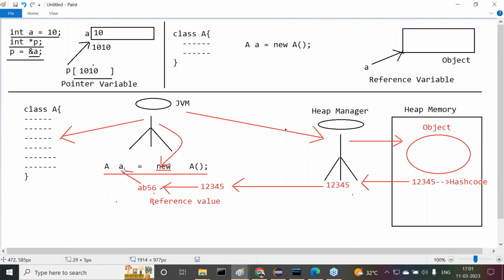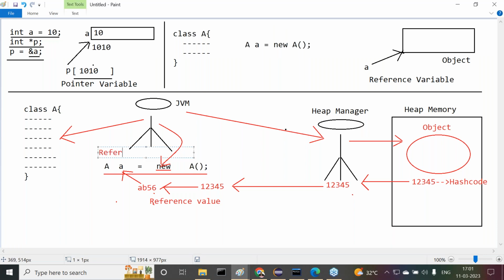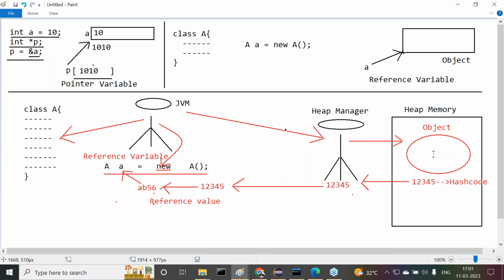That reference value will be assigned to a variable. This variable is called what? A reference variable. Does everybody understand my point clearly? What I am telling you now? All of you observe carefully. What is the point I am telling you? Understand it now.